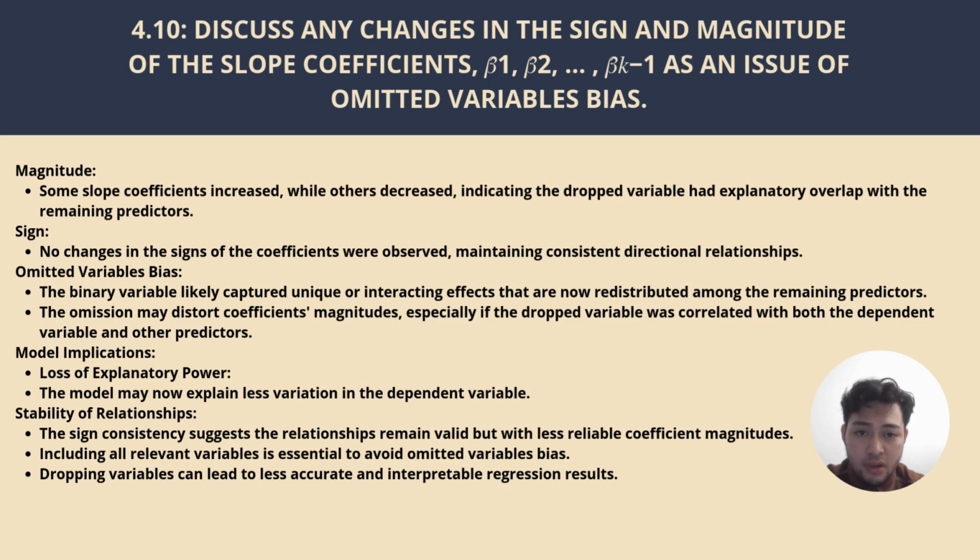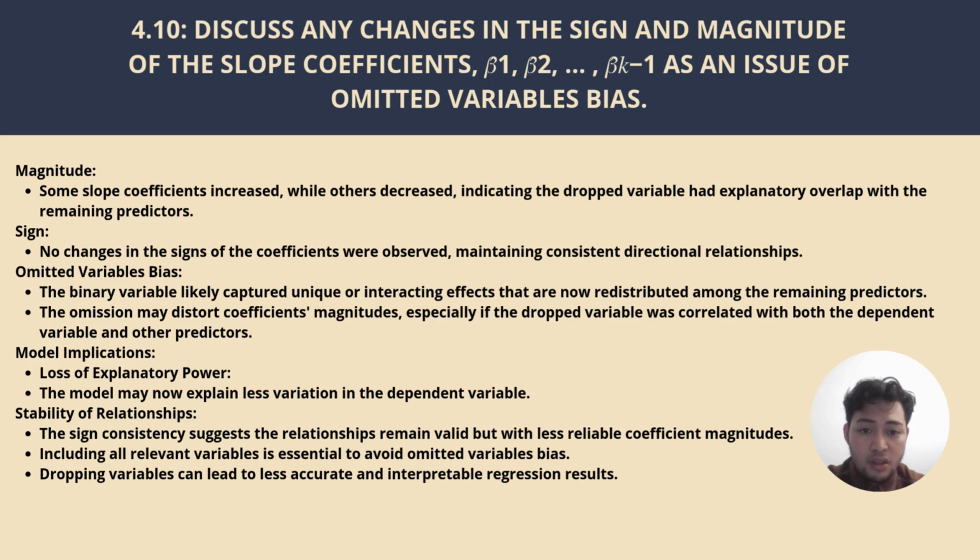The binary variable likely captured unique effects that are now redistributed among the other predictors. This redistribution highlights a classic case of omitted variable bias, where leaving out a relevant variable that is correlated with both the dependent variable and other predictors can distort the coefficient magnitudes. As a result, the model may lose explanatory power, making the coefficients less reliable for interpretation.